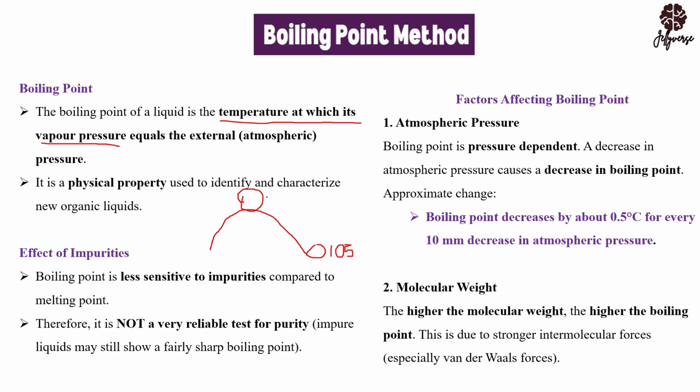At the top of the mountain, atmospheric pressure is very minimal, but at the bottom, atmospheric pressure is very high. The greater the atmospheric pressure, the greater the boiling point, and the lesser the atmospheric pressure, the lesser the boiling point. This trend is very simple. So you can see here that boiling point decreases by 0.5 degrees Celsius for every 10 millimeter decrease in atmospheric pressure. A decrease in atmospheric pressure relates to a decrease in boiling point, like I said earlier.